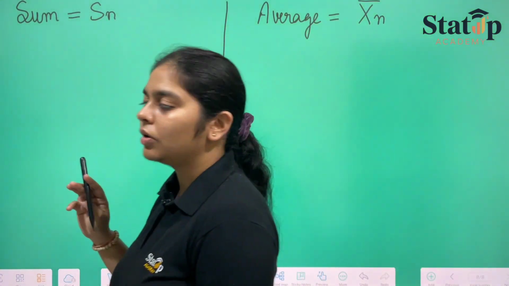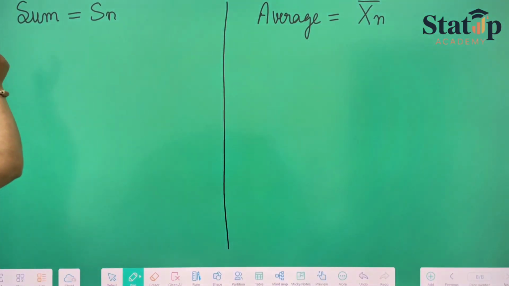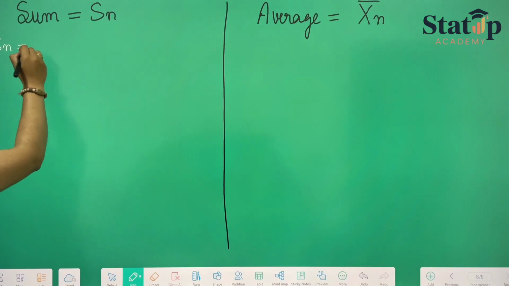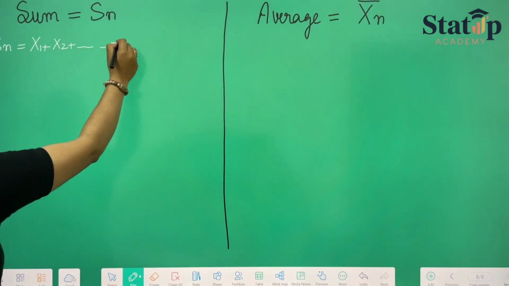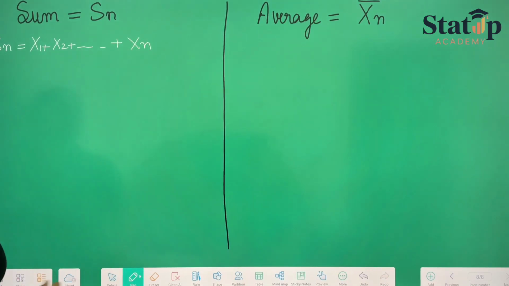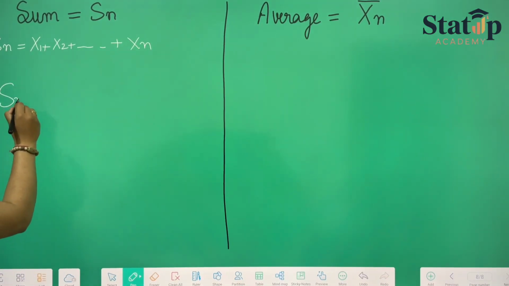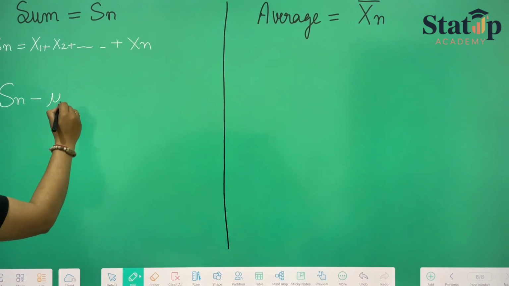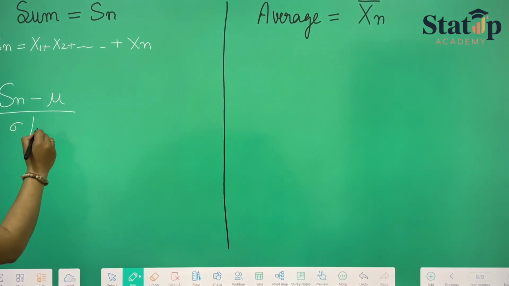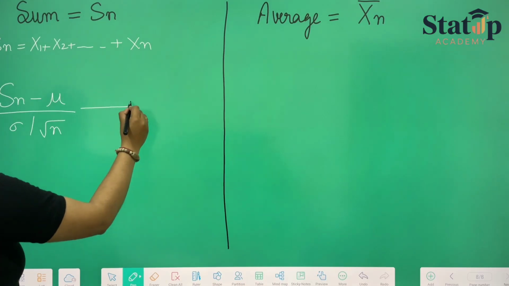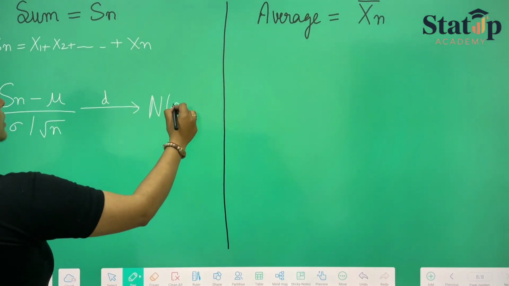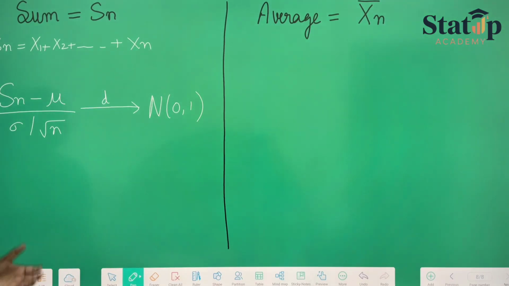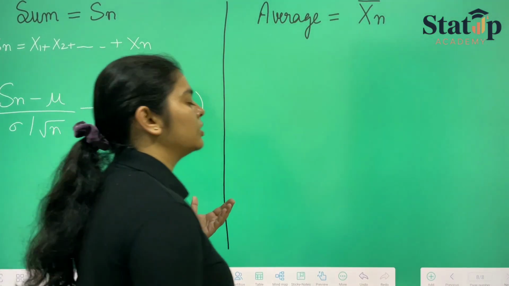We all know that sum is equal to the sum of all the random variables X1, X2 up till Xn of the sequence. Now we can say that this sum minus mu upon sigma by root n will always converge in distribution to normal 0, 1. This is one of the results of this theorem.